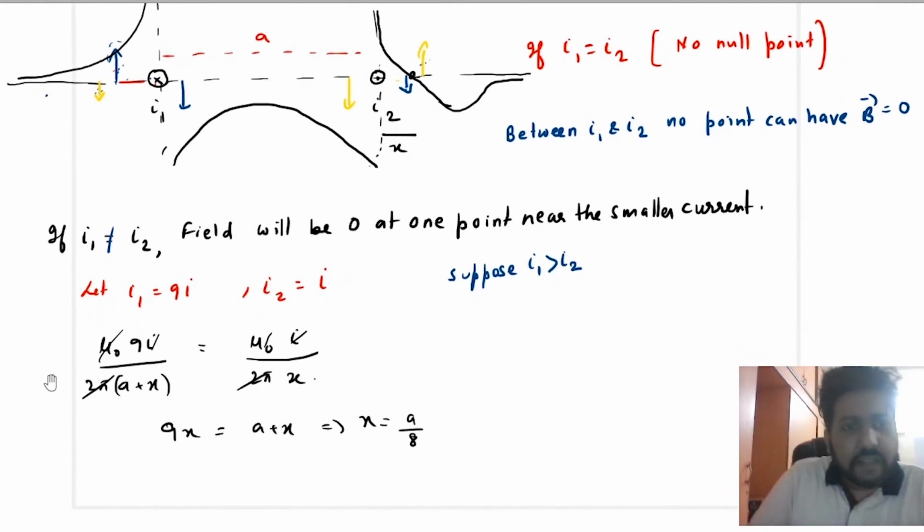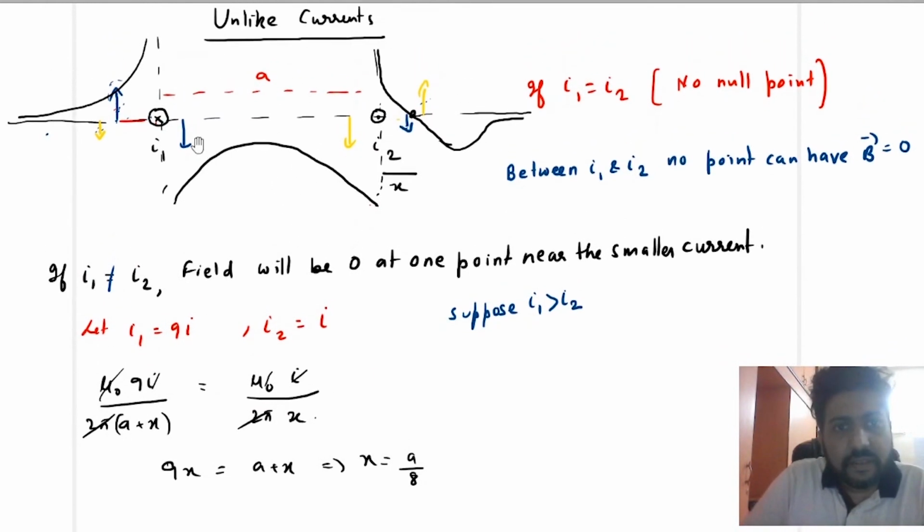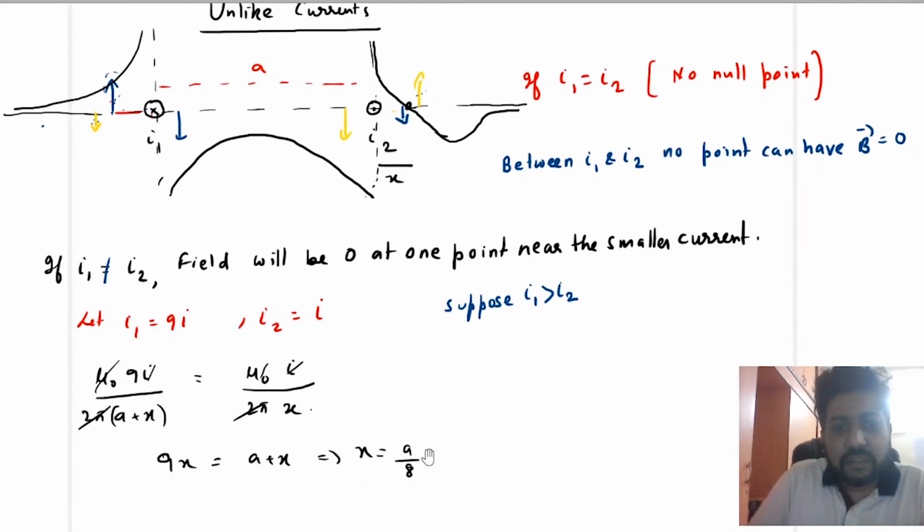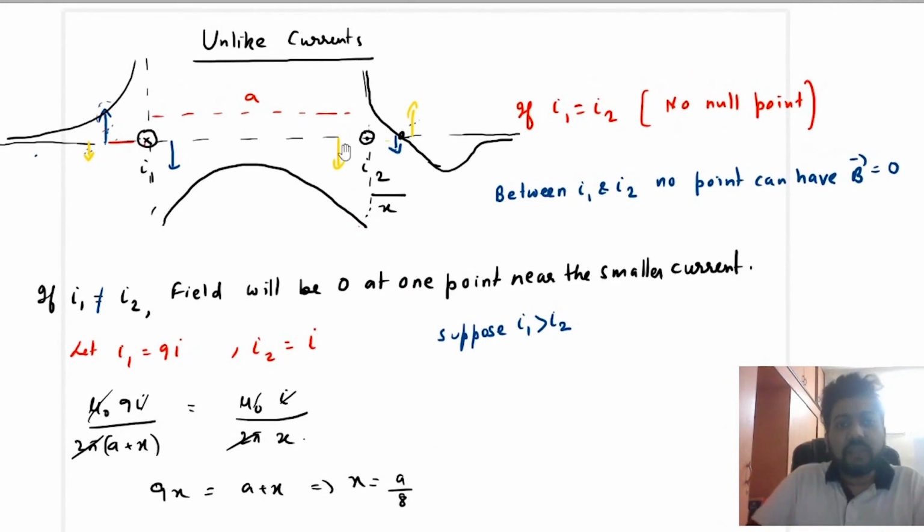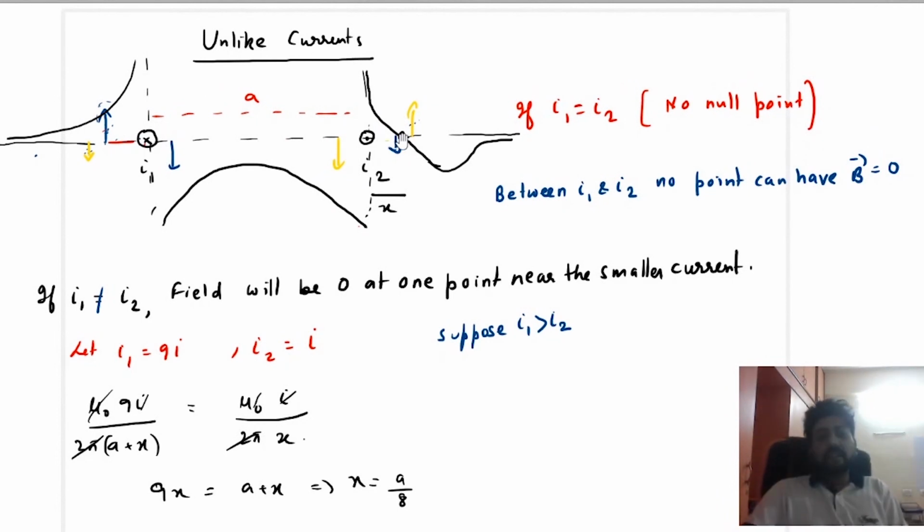Then you will write mu naught 9I upon 2 pi into (a plus x). This distance from this wire is a plus x, equal to mu naught I upon 2 pi x. So I have taken x from the second wire. From this you will get x equal to a by 8. So at x equal to a by 8 there is a null point.